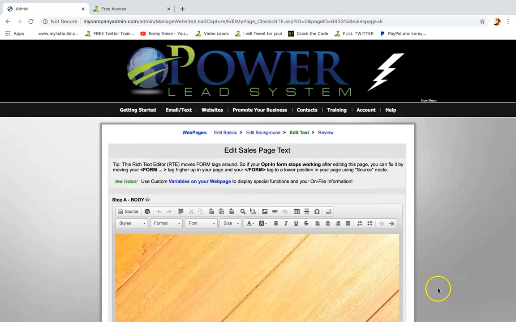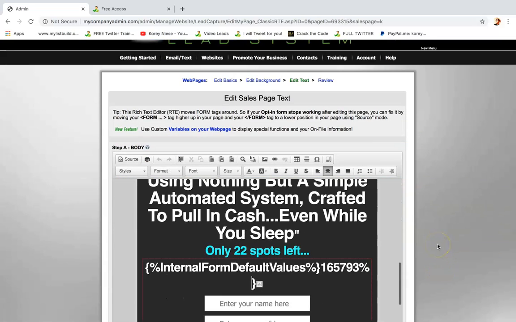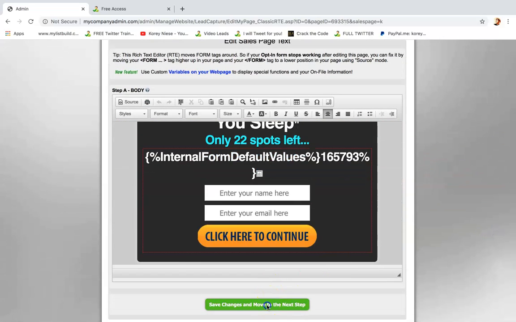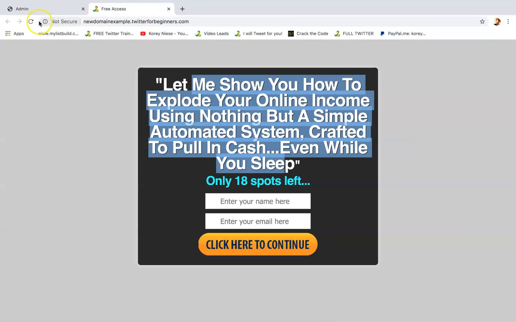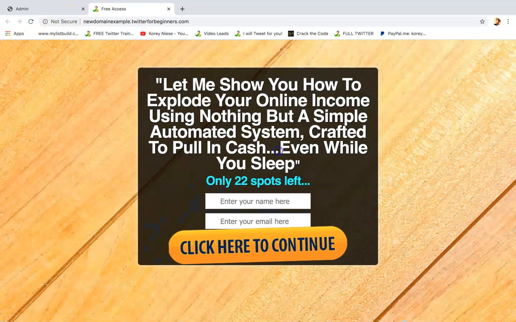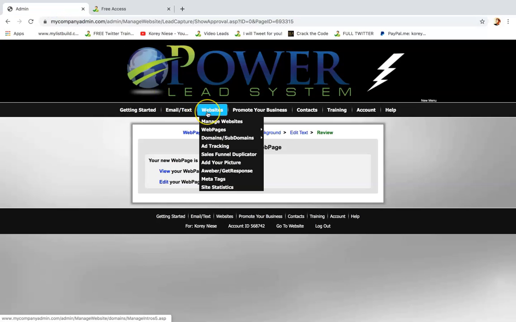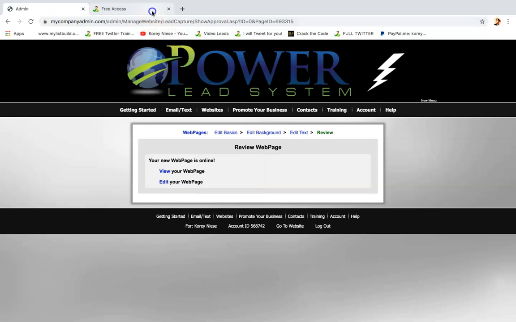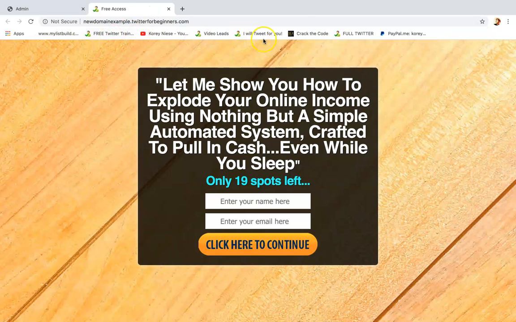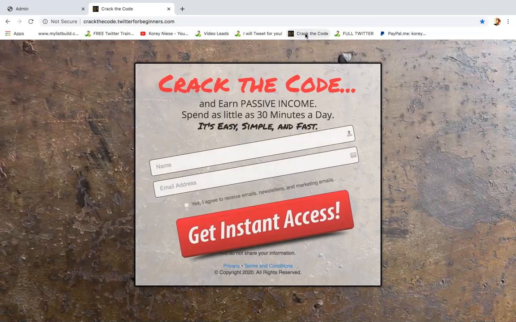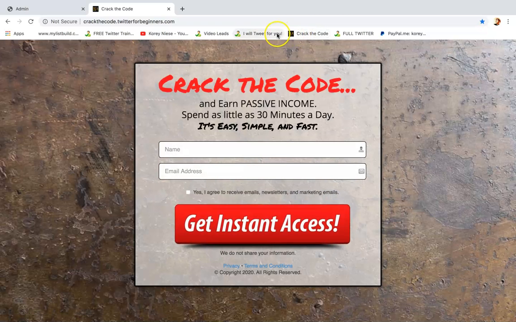I'm going to select this one. Looks nice and clean. And then I'm going to click save. And if I hit refresh, it's going to be edited. So there you have it. Our old editor and our new editor work both amazing. They're both super fast. They're both easy to use, and you can create all kinds of different landing pages, different funnels, different systems. All right, anything you want.